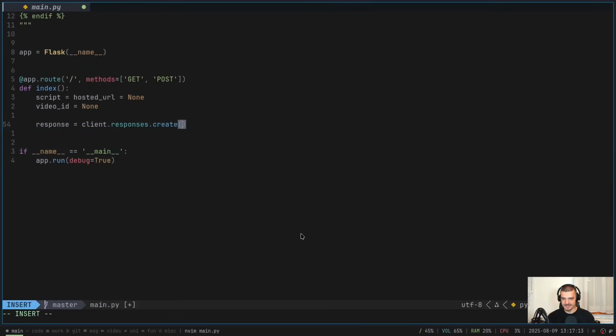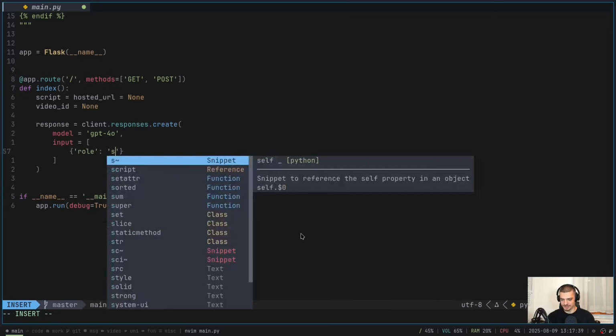And we're going to just submit a basic conversation here, like we're used to with these language models. We're going to say model is equal to GPT-4o. You can, of course, change that if you want to. And then the input to that model is going to be just a conversation, so a list, and the list will contain dictionaries with the fields role. The first one is going to be the user, or actually the system prompt.